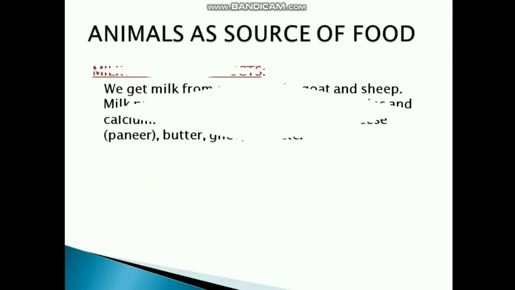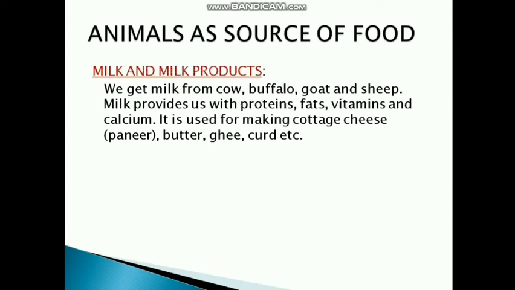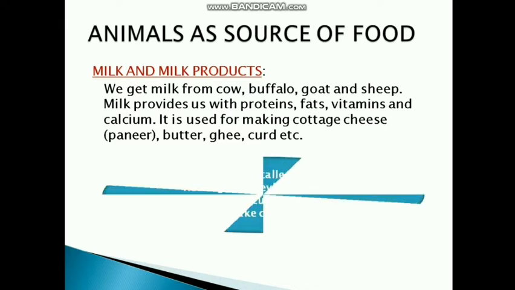Next category is of milk and milk products. We get milk from cow, buffalo, goat and sheep. We get milk from these animals and this milk is used to prepare different milk products. Milk provides us with proteins, fat, vitamins and calcium. All these nutrients are provided by milk. It is used for making cottage cheese, that is known as paneer, butter, ghee, curd. All these items are prepared with the help of milk only, and milk we get from animals only.